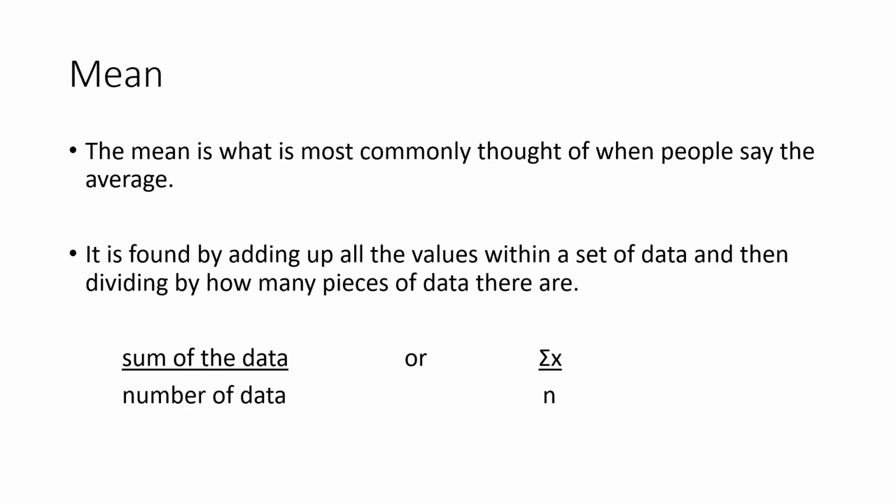So, the mean. The mean is the most commonly thought of average. If you said to someone calculate an average, it's what they would normally do. The mean is found by adding up all the data within a set and then dividing by how many pieces of data there are. So it is the sum of the data divided by the number of data. Or if you want to write the symbols, sigma x, sigma being the sum, of x, the data, divided by n, the number of pieces of data.